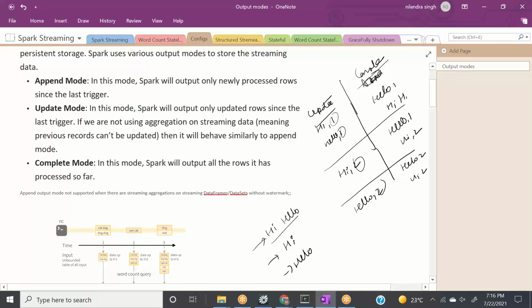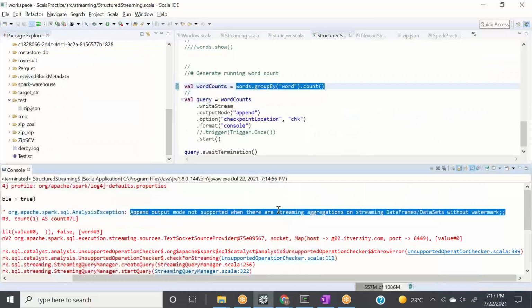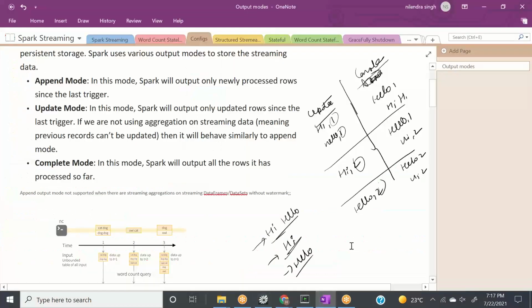If we only say give me the words, give me only the words, let's say it's working for us. Let me prove this for you. In fact, let me explain that thing which I started. In append mode, it will only give us new rows which are current to the batch, and I'm telling it, okay, give me the full aggregation.